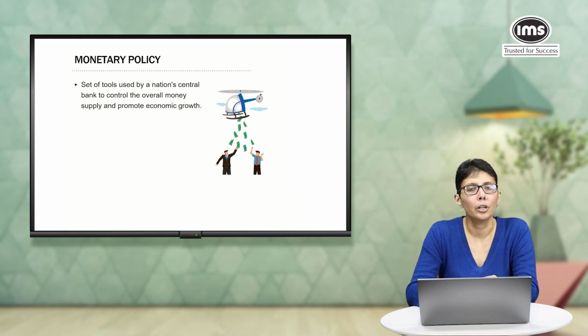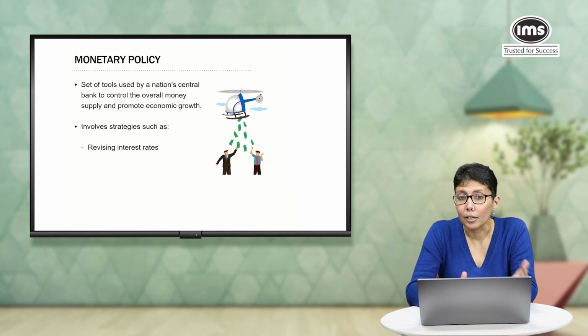The idea is to control the overall money supply in the economy and maintain healthy economic growth. So, how does the central bank do that? Again, usually by revising interest rates. How does interest rate really matter?